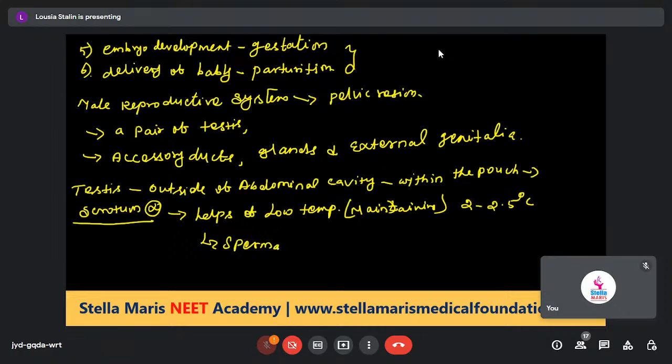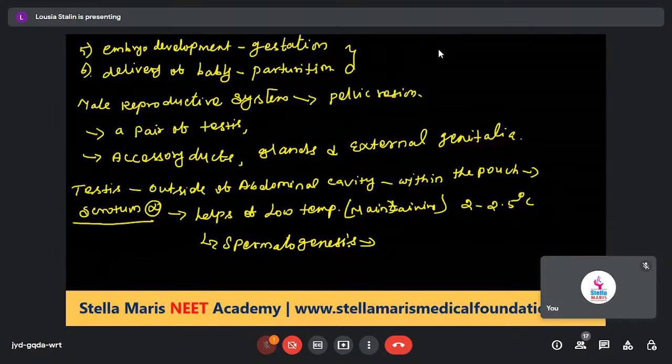Spermatogenesis means formation of sperms. That process is called spermatogenesis. The testis is located outside of the abdominal cavity within a pouch called the scrotum. The scrotum helps maintain the low temperature, 2 to 2.5 degrees Celsius, which is very essential for spermatogenesis.